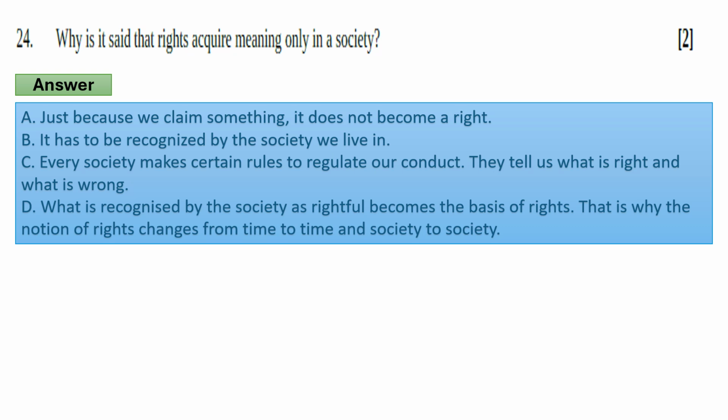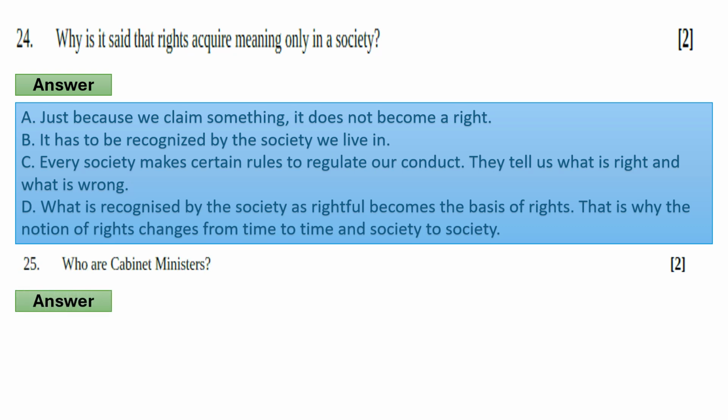They tell us what is right and what is wrong. D. What is recognized by the society as rightful becomes the basis of right. That is why the notion of right changes from time to time and society to society. Now move to our next question.